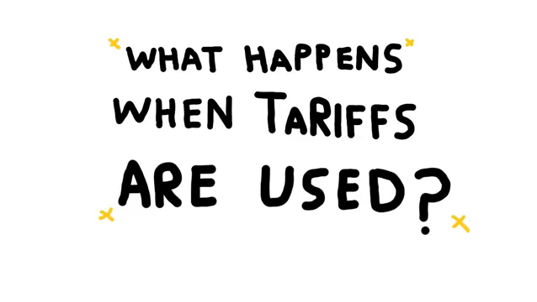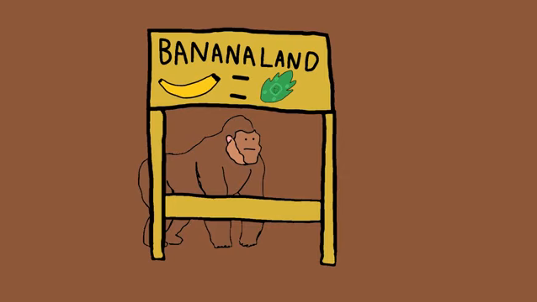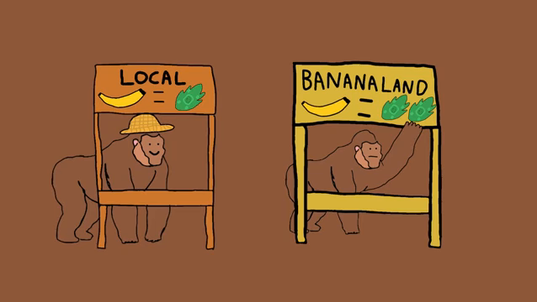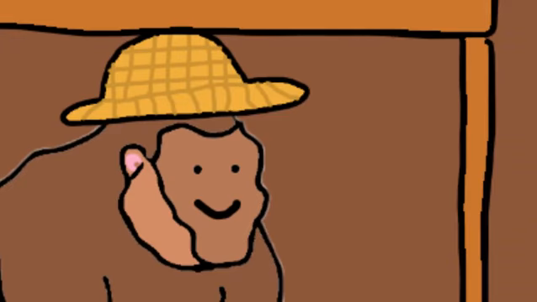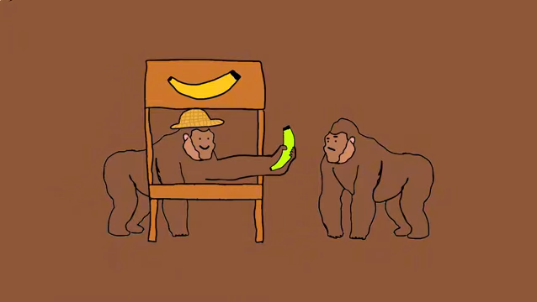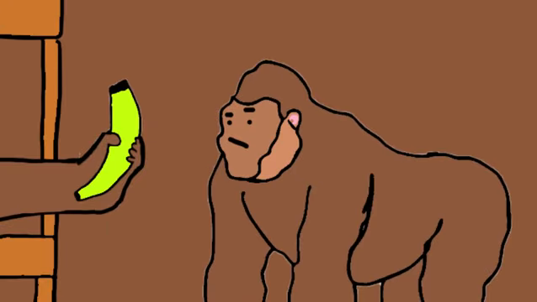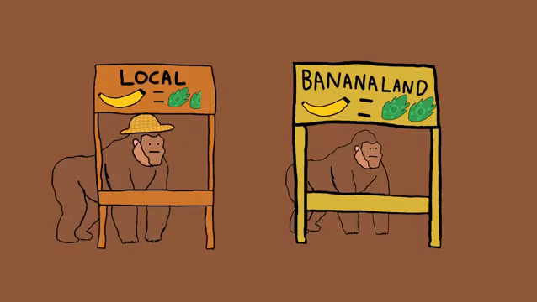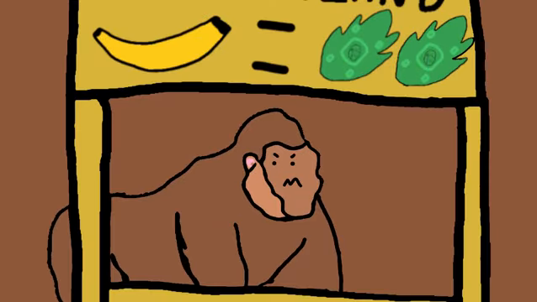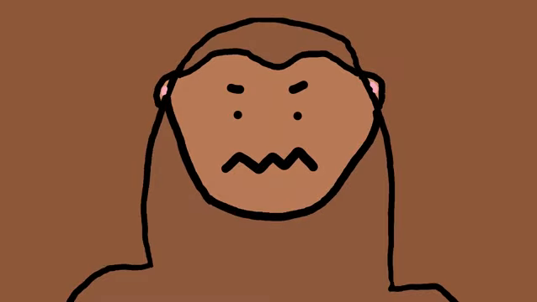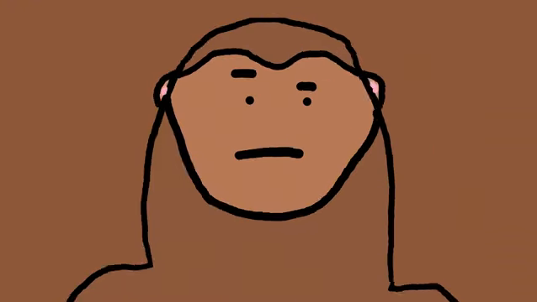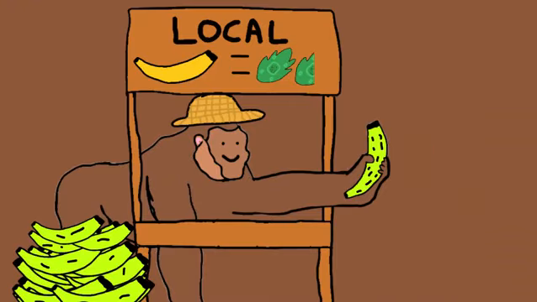What happens when tariffs are used? Price of imported banana goes up. Monkeyland banana stores happy, as there are no more cheap bananas to compete with. But less banana competition can also mean banana quality go down. Local banana becomes monkey's only option. Local price can also go up to just under Bananaland banana. Monkeyland monkeys frustrated. Monkeys have to choose between paying more for good banana or eat worse banana for cheap.